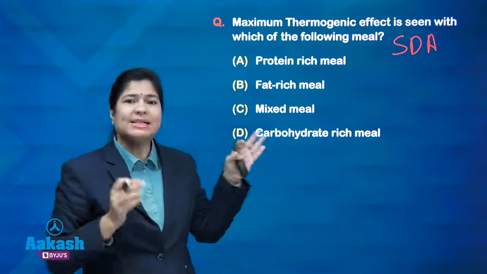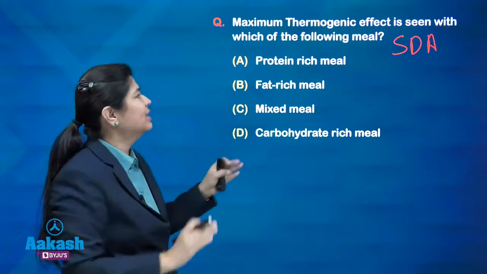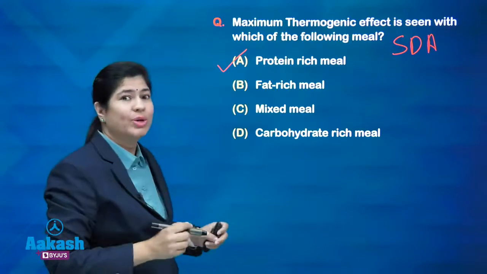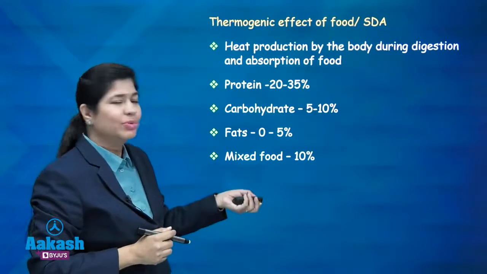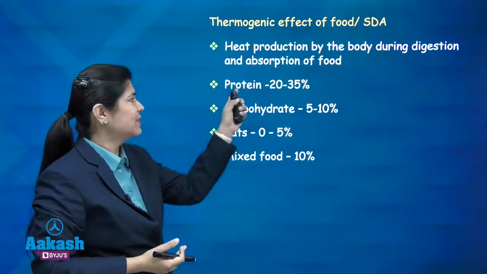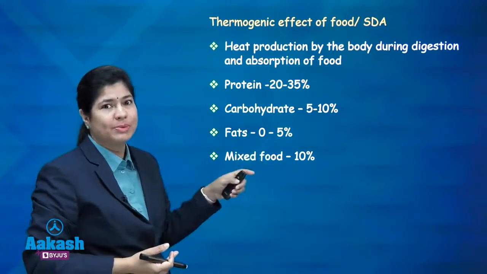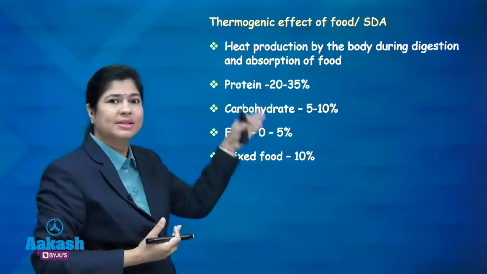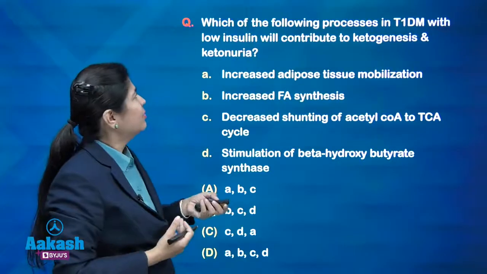For the mixed food it is 10%. Now this is the fact which was asked and you had to clearly pick out the protein rich meal, because this produces the maximum heat. So this is the concept which you need to know, and I have just explained these percentages. Protein is having the maximum, fats is having the minimum, and a mixed diet is having almost 10%. So, this much heat is produced when you have a diet rich in these basic things. Okay, we are moving to the next question.